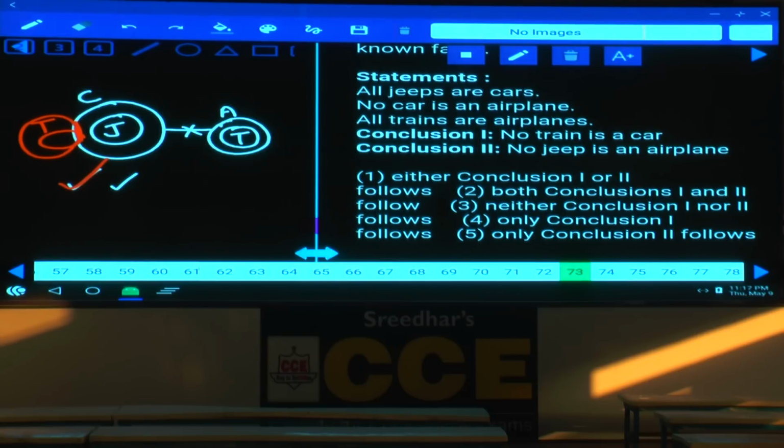Then coming to the second conclusion, no jeep is an aeroplane. To make this one false, now we need to prove some of the jeeps are aeroplanes, so your diagram should be like this. Now, tell me whether we can draw the aeroplane like this. If you draw the aeroplane like this, the statement no car is an aeroplane will be false because some of the cars are aeroplanes will be true. Hence, the statement is invalid, the alternate diagram cannot be drawn. This will be true forever. Hence, both the conclusions follow, both 1 and 2, that is choice 2. 73, it is choice 2.